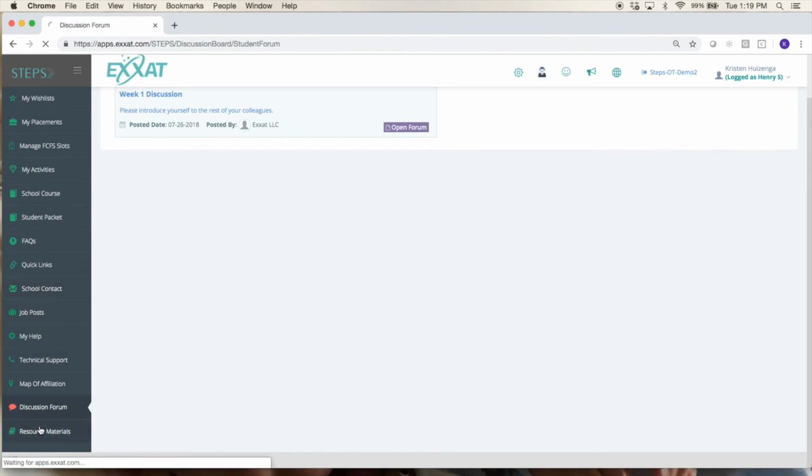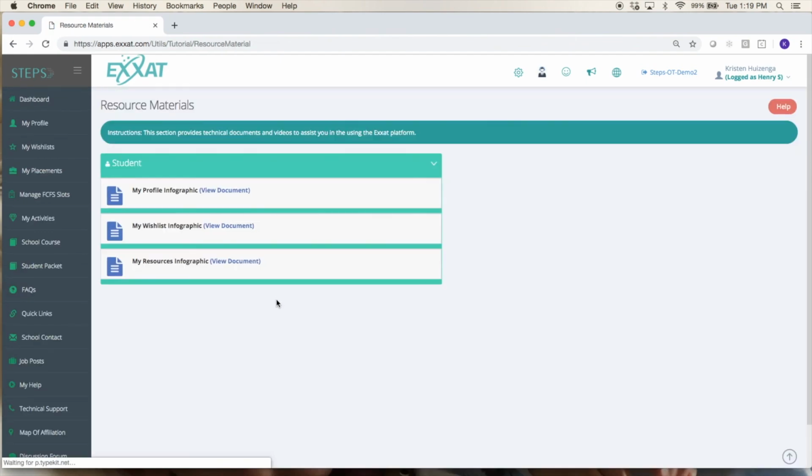And then lastly, resource materials. These are provided by the Exact team, just some helpful infographics for you to help you with understanding how the system works.